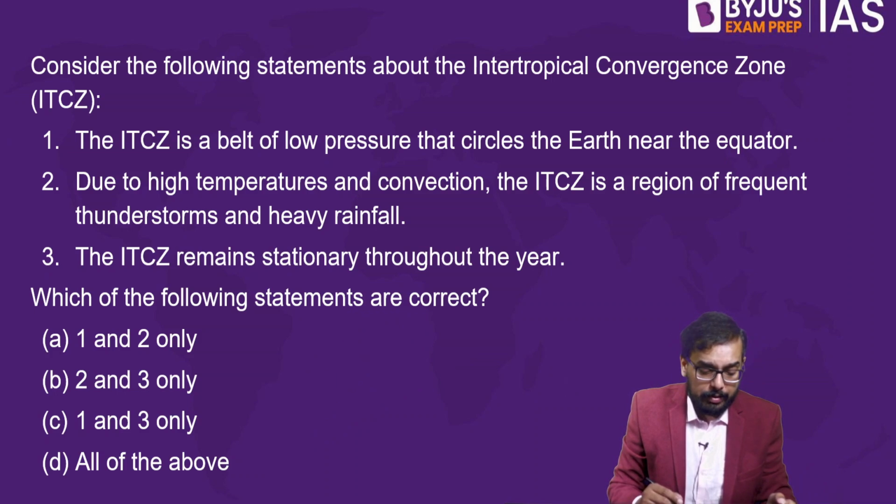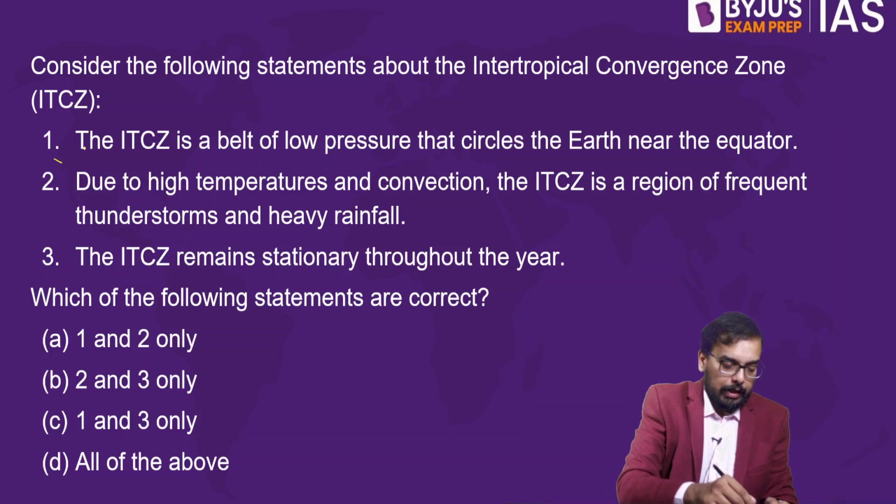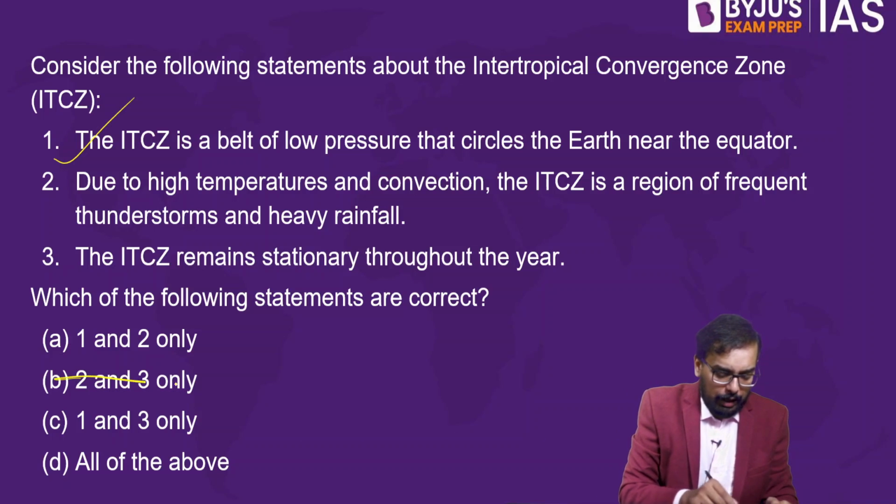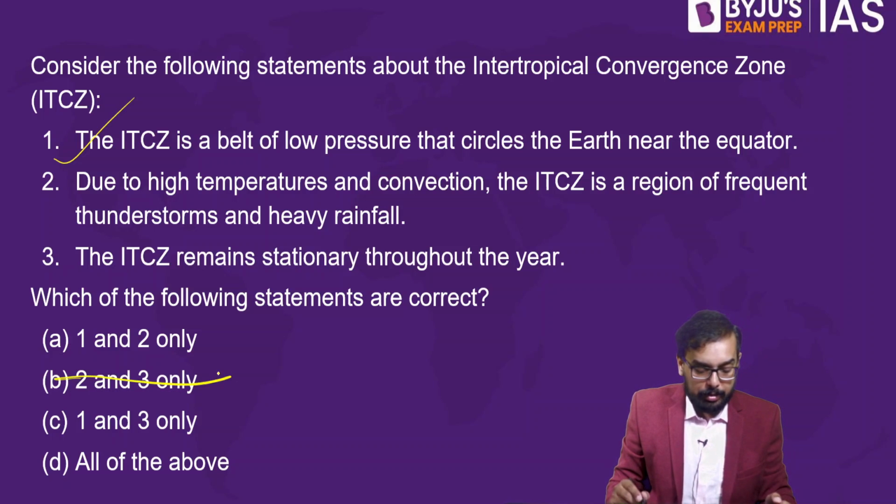So statement 1 is absolutely right. It's a belt of low pressure that circles the earth near the equator. So 100% right. Okay, we'll go to the next one. If statement 1 is right, I'll remove 2, that is option B.